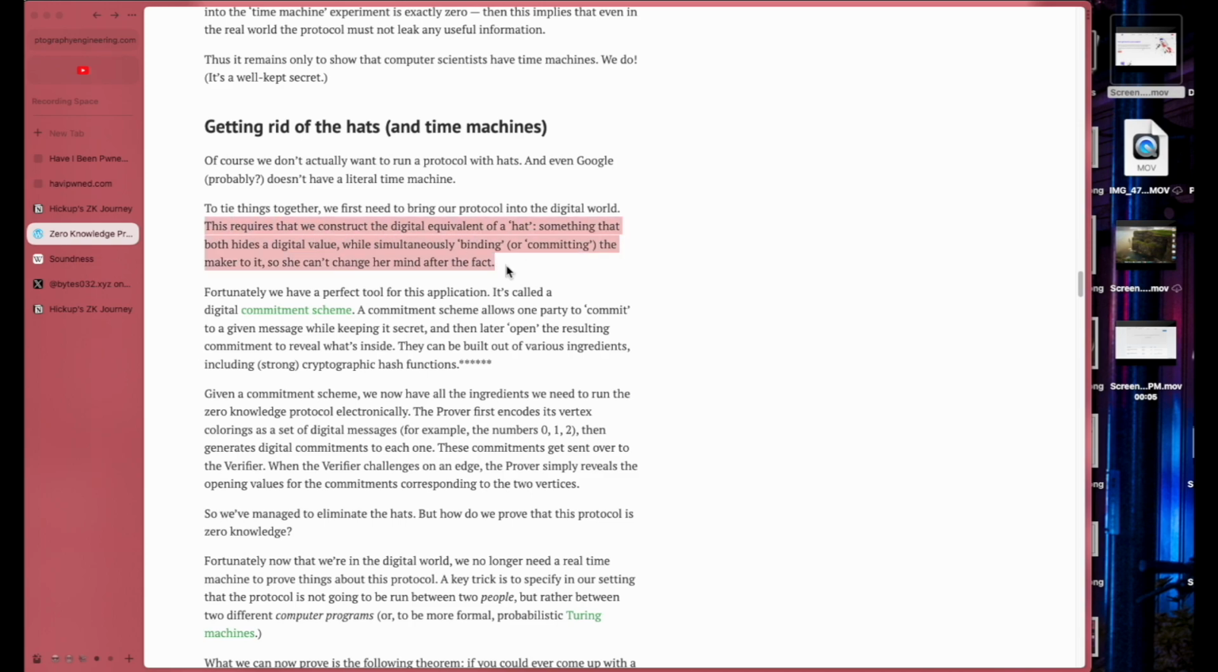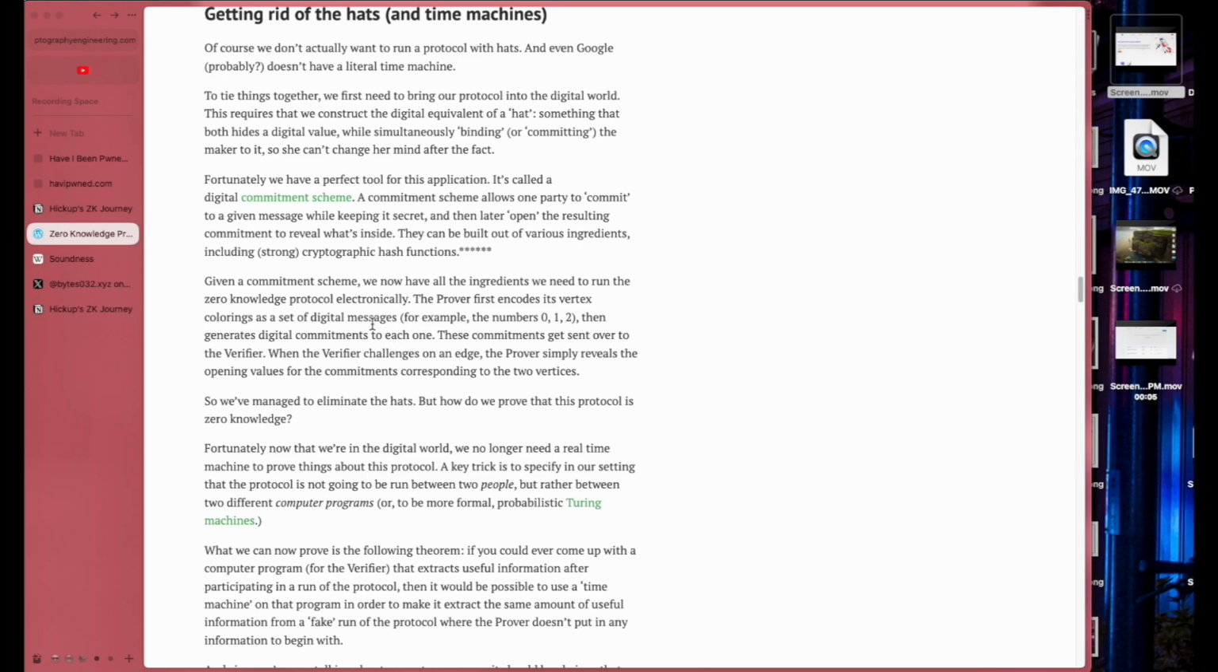Oh, so putting the hat is called committing or binding, because you're basically saying, okay, we have the answer, but we're just covering it from you. All right. Fortunately, we have a perfect tool for this. It's called a digital commit.